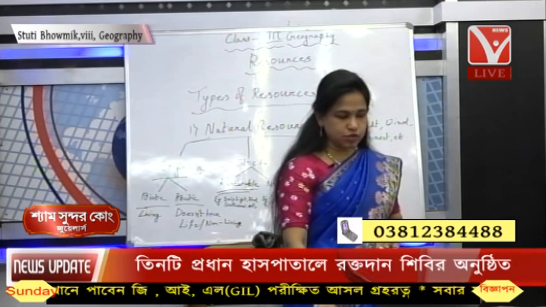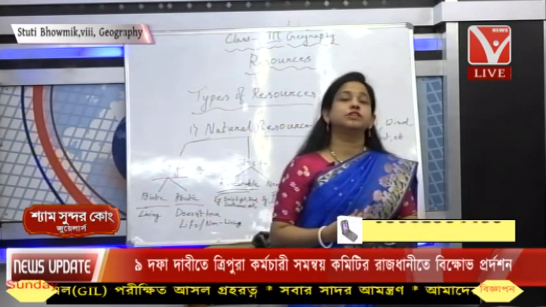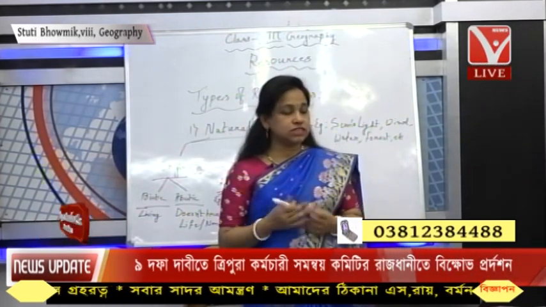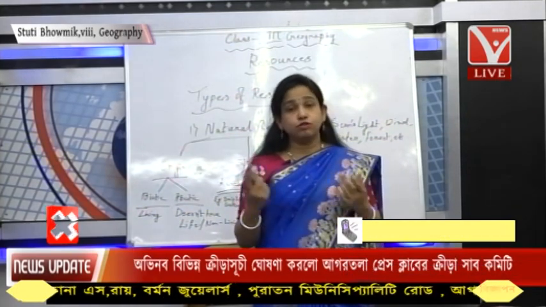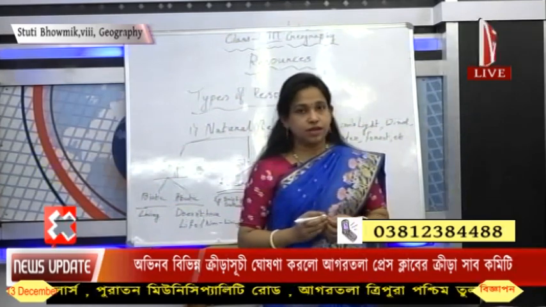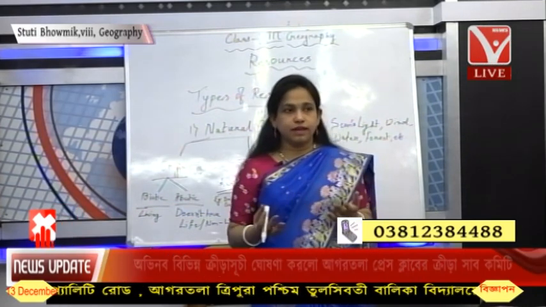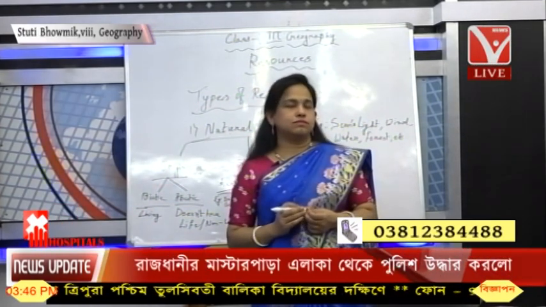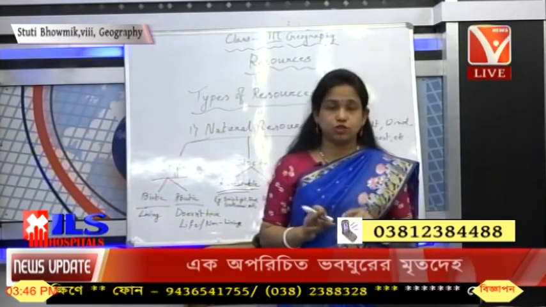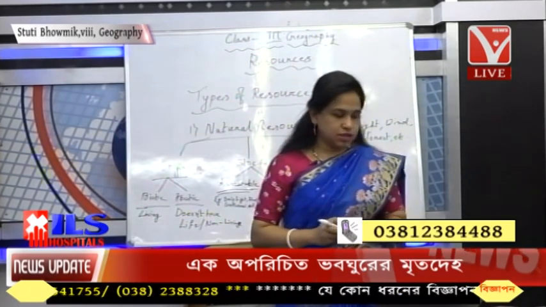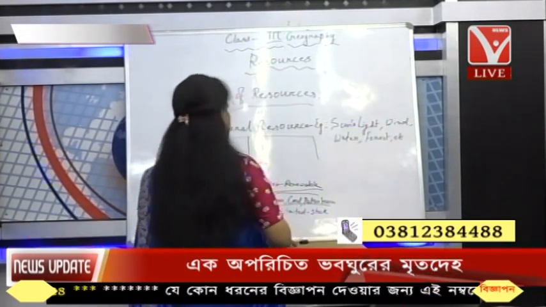Then we will move on to the next one, that is on the basis of distribution. On the basis of distribution, a few things we find everywhere, isn't it? And a few things are very rare to us. Few things are very rare and few things are very easily available. So on the basis of distribution, it has been divided. We'll see that.